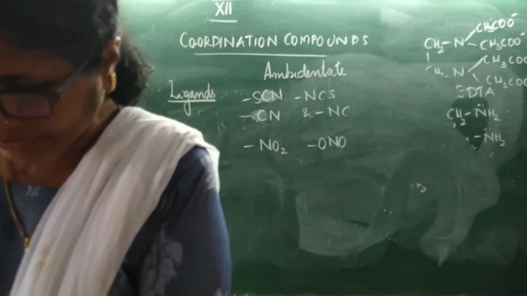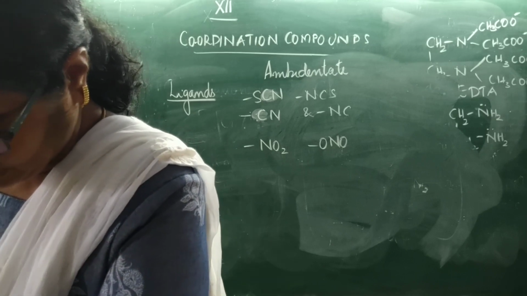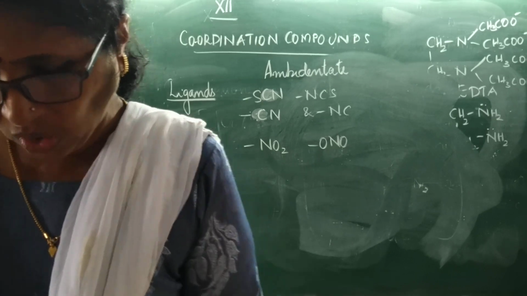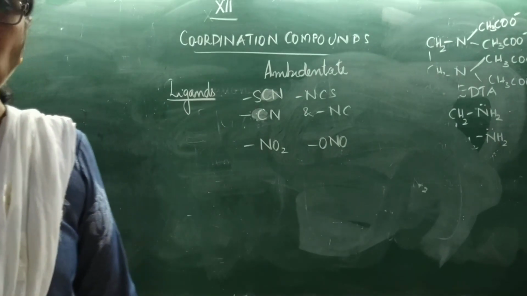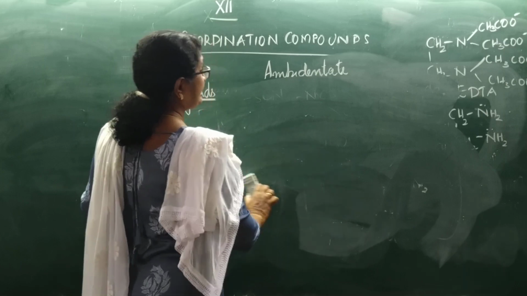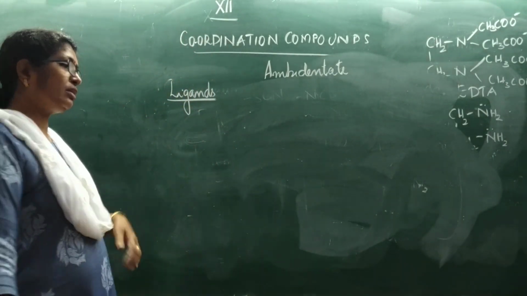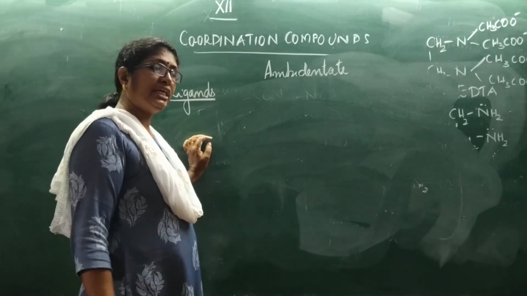Now next is coordination number. What is coordination number? See, the number of ligands attached to a central metal atom in the coordination sphere is called the coordination number.